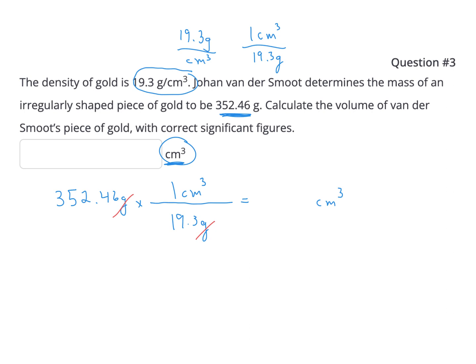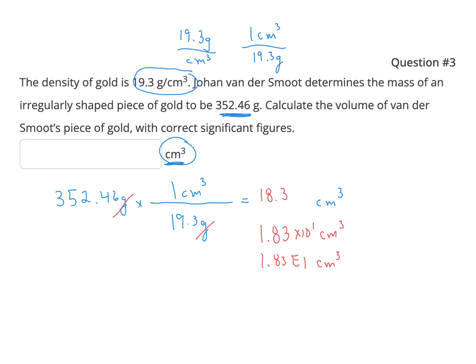So I've got 352.46. I'm going to divide that by 19.3, and I come up with a volume of approximately 18.26, so I'll call that 18.3 cubic centimeters. If you need to report this in scientific notation, it would be 1.83 times 10 to the 1 cubic centimeters, or 1.83 E1 cubic centimeters.